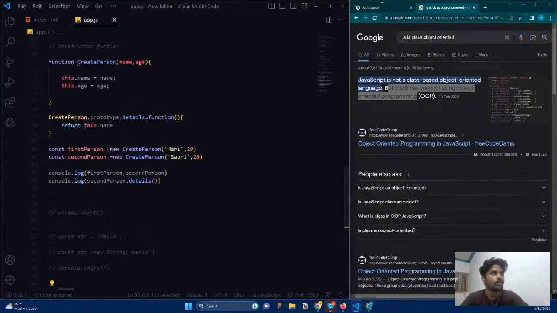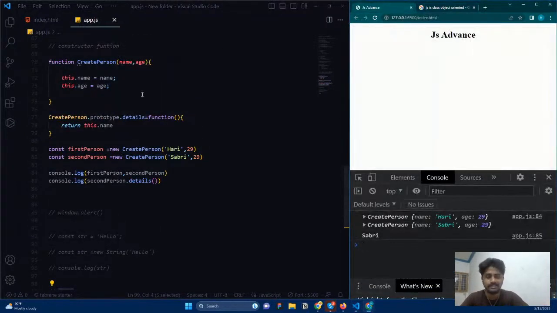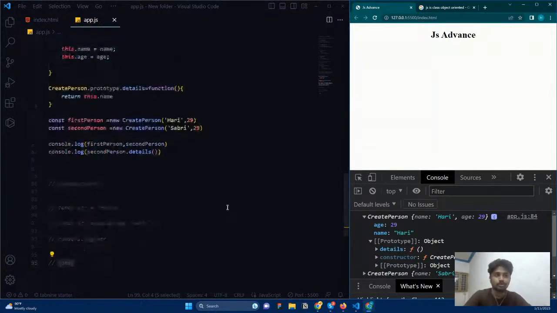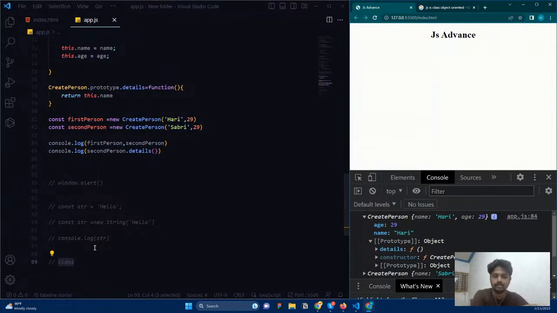Okay. So now understand that when I write this code, what we achieved is the repetition is stopped, and also we are able to add the function to the prototype, right? So two things are possible here. Okay, so that is why we are adding here. The same thing we can achieve with the help of classes, but very easy and simple.